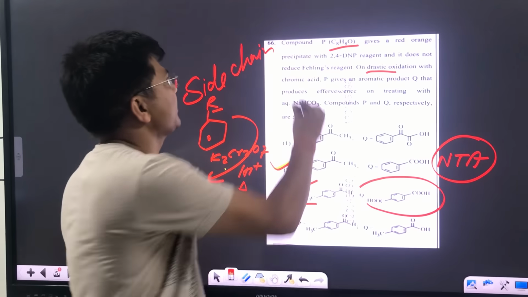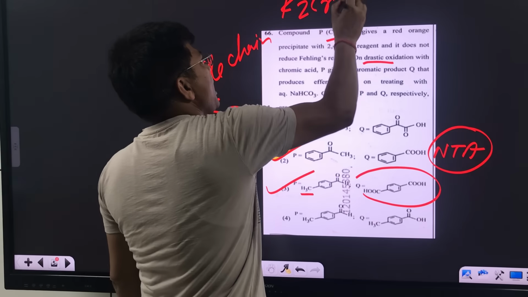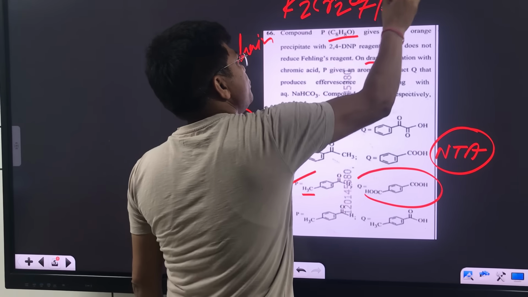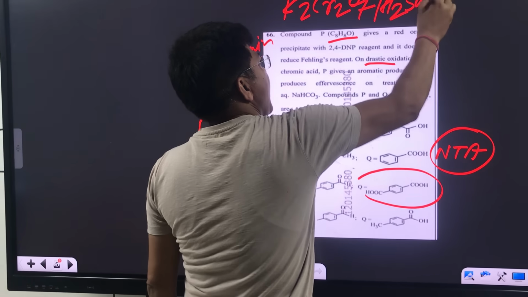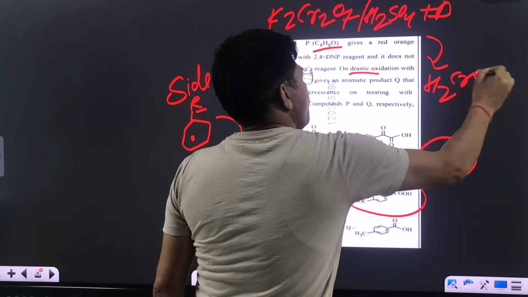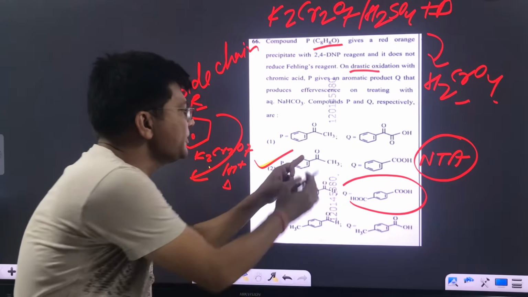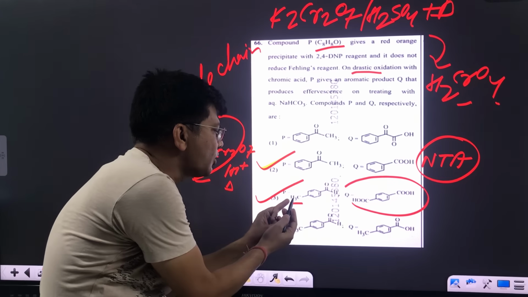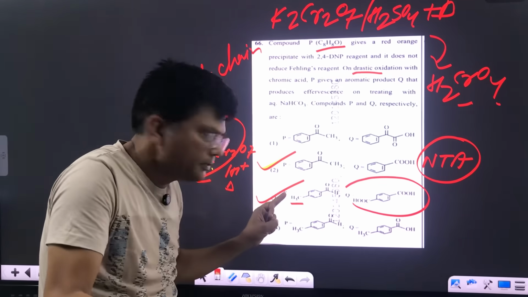What is chromic acid? K2Cr2O7 H2SO4 acidic medium and heat, it will produce H2CrO4. This is chromic acid. So chromic acid इसको भी COOH में convert करेगा, and chromic acid side chain mechanism is different.